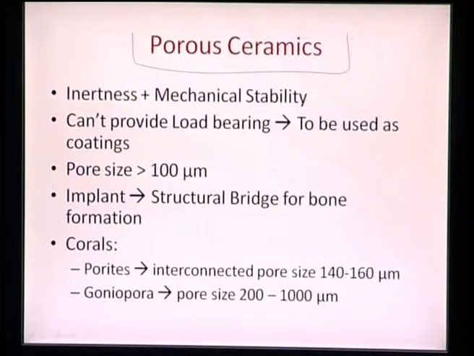But it appears to be a very promising material to be used as a ball in the hip prosthesis, because it has very high fracture toughness as compared to alumina. At the same time, it has a low modulus as compared to alumina, so it can provide better compatibility with bone. The only problem is that there is not sufficient data so that we can clinically say that it is so and so, and we should start using it. That is still missing in the research and has to be taken care of. And the second part, apart from the inert materials, is porous ceramics.